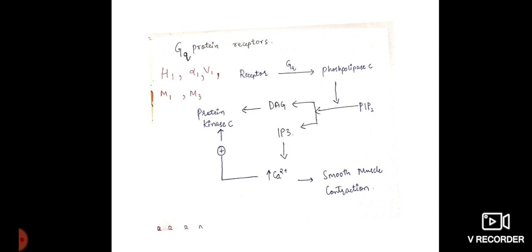This Gq protein receptor activates phospholipase C. Phospholipase C converts PIP2 to DAG and IP3. This IP3 increases the calcium ion through the sarcoplasmic reticulum, and DAG activates protein kinase C. The increase in calcium also activates protein kinase C. So this increase in calcium leads to smooth muscle contraction.